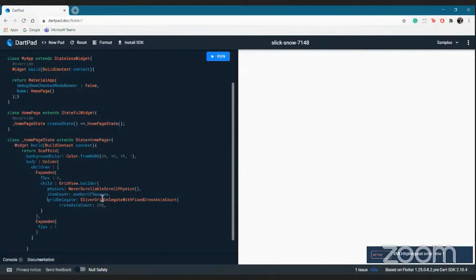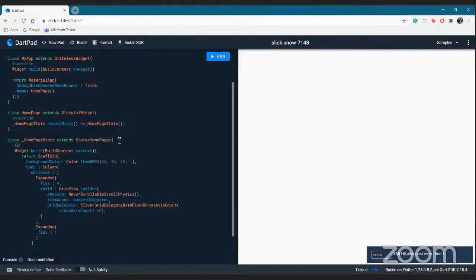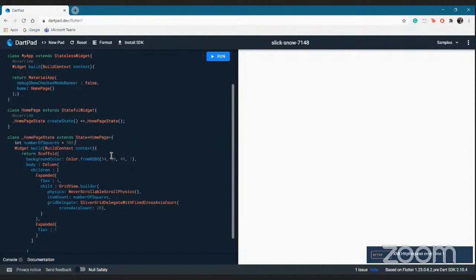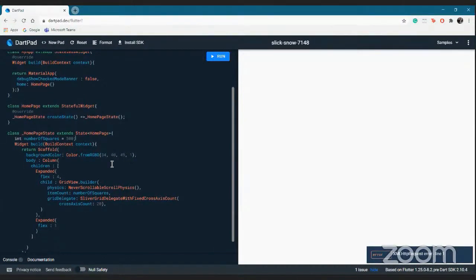Now item count. How many squares in all I want. I haven't declared a function out there for what is the number of squares I want. I'll just write it over here that, okay, let's just assume that I want 500 squares, because I have no clue what I wish to have on my screen right now. I don't know how big the squares will get or anything. So I'll just put this, that I want my number of squares to be 500.